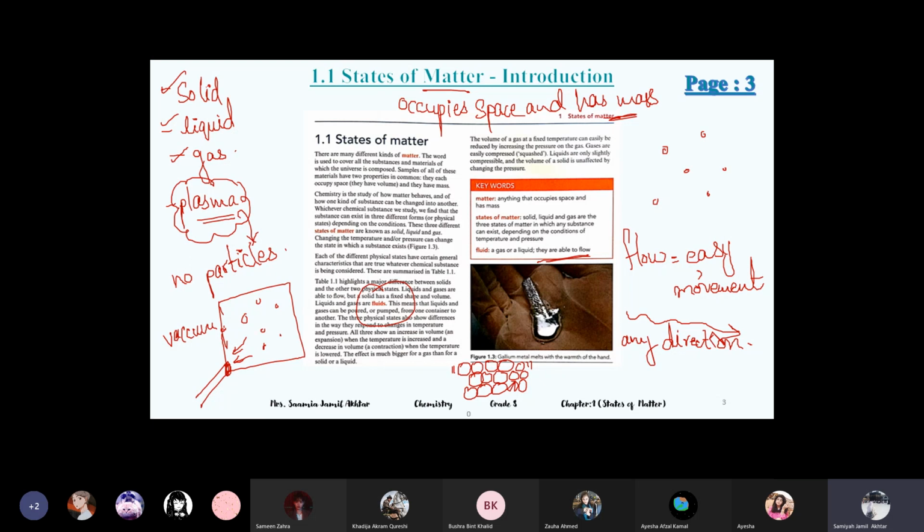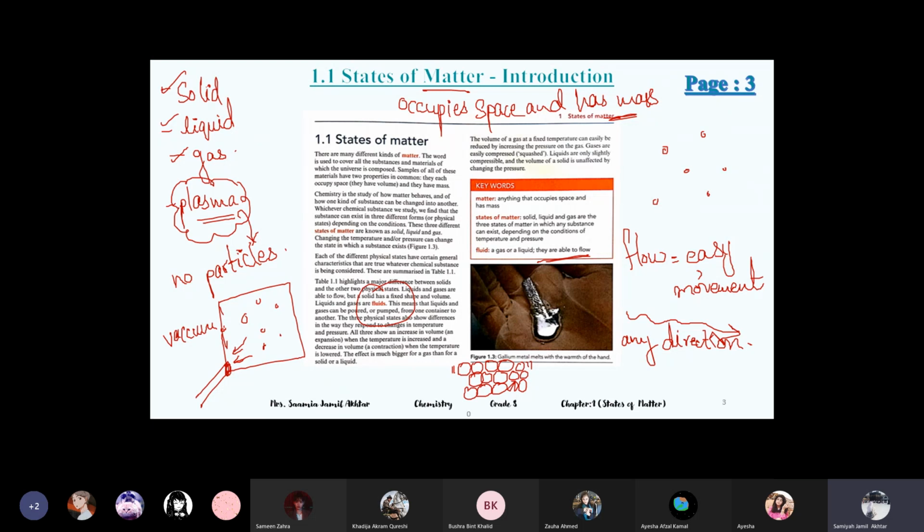Write any notes if you think anything is important, whatever I'm saying or writing. I will share these slides also with you. I will save whatever I'm writing on it and send it on OneNote. I'll paste it in the content library. On the weekend, I will make a section of chemistry in the content library, and I will start sharing my weekly notes. So you can consult it also.